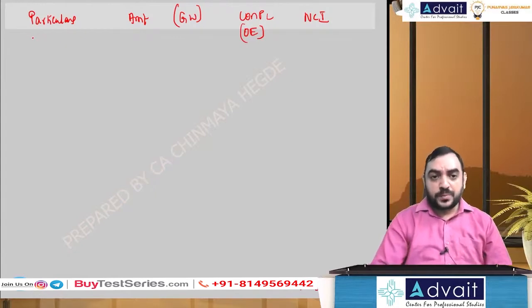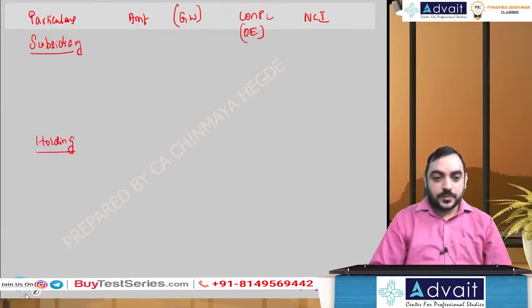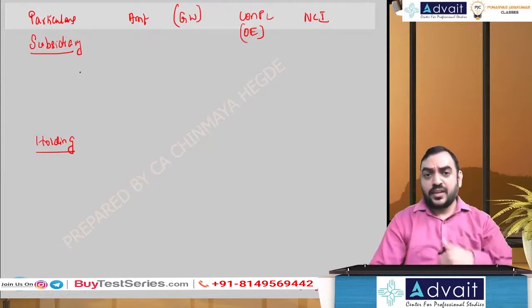So first we'll do subsidiary company heading, what we take from their books of accounts, and then I'll take from holding company heading, what I take from their books of accounts. So for subsidiary companies, I will write share capital and reserves and surplus, which come from subsidiary company balance sheets. NCI or MI, which term is appropriate as per ICAI material?